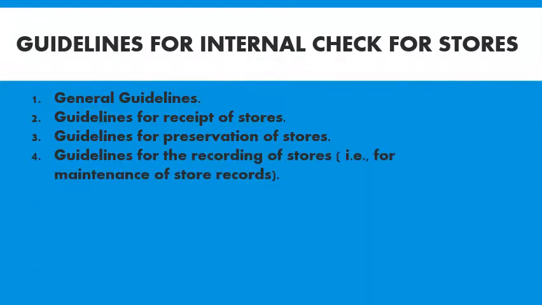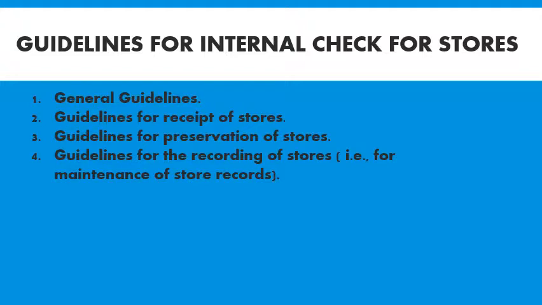Next, guidelines for the recording of stores, that is, maintenance of store records. There should be a separate bin card for each type of stores kept in the storeroom. The bin card should be hung on the respective bins so that it will be very easy to identify which type of goods is stored in the bin.